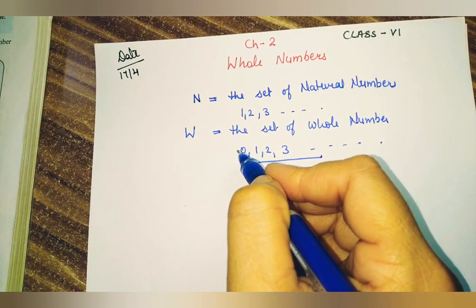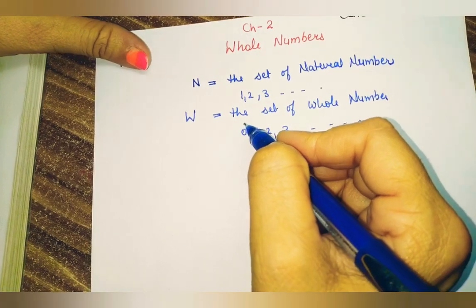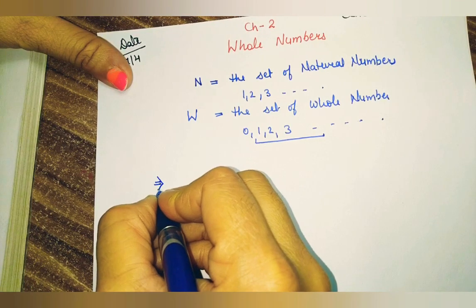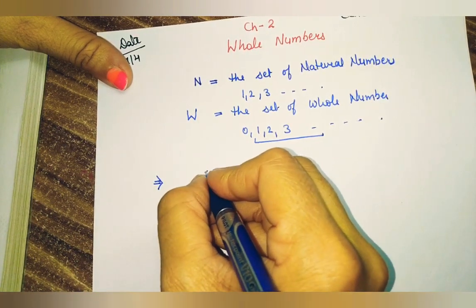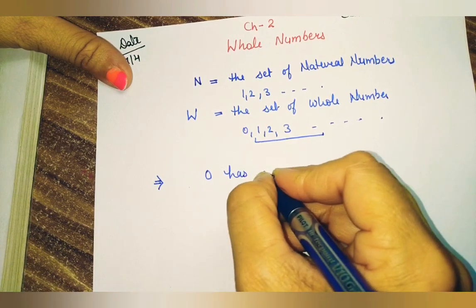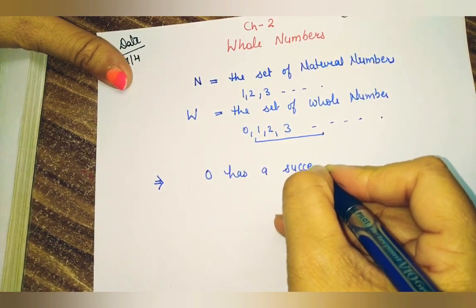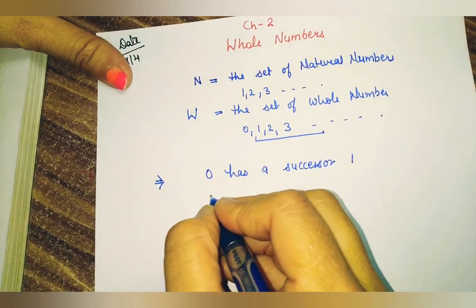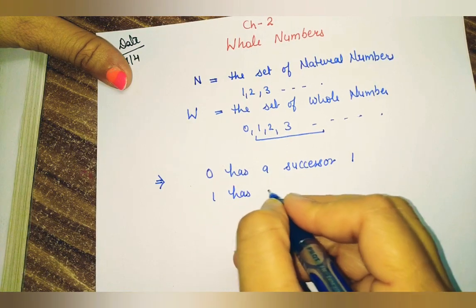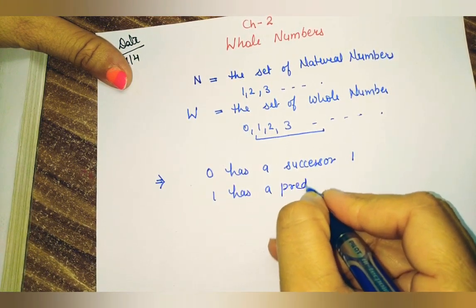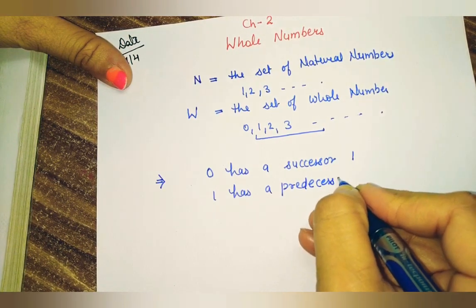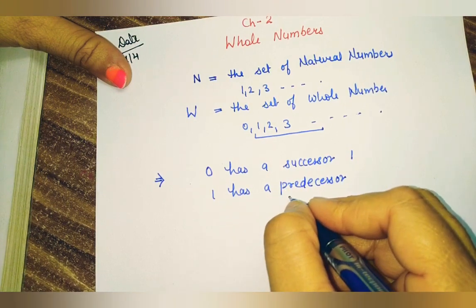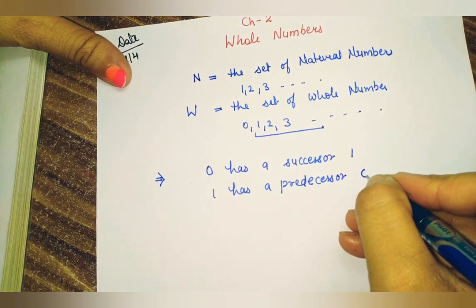Okay students? Now we are going to write more differences here. The first: 0 has a successor. What is the successor of 0? 1. And another way I can say, 1 has a predecessor. Predecessor means what comes before. So 1 has a predecessor. What is the predecessor of 1? That is 0.